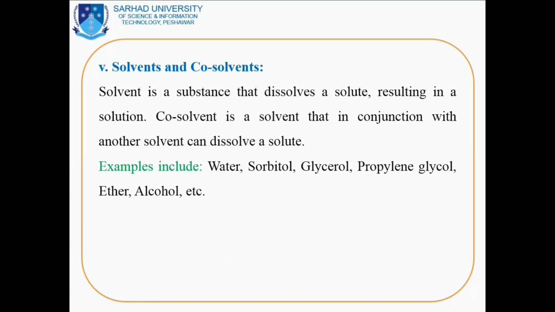There are different types of solvents and co-solvents which are used in the pharmaceutical emulsion. Solvent is a substance that dissolves a solute, resulting in the formation of solution. Without solvent addition to the solute, there is no possibility for solution formation.